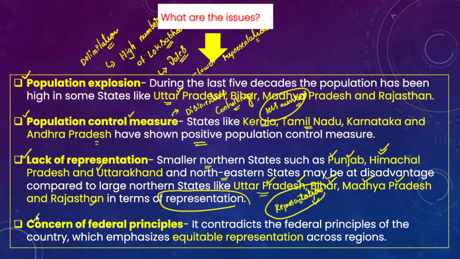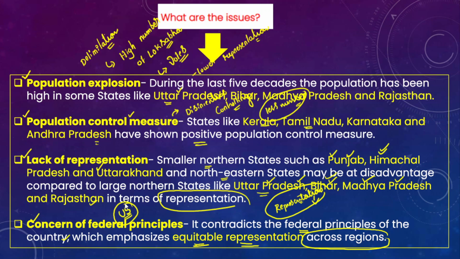And after that, it also concerns the federal principles of Indian federalism. For example, India is a federal polity. We have the federal government as well as the federal units. So in this context, it contradicts the federal principles of the country. Federal principles usually emphasize equitable representation across the regions. Now if you look at the US Congress or US Senate, all the states have equal representation.